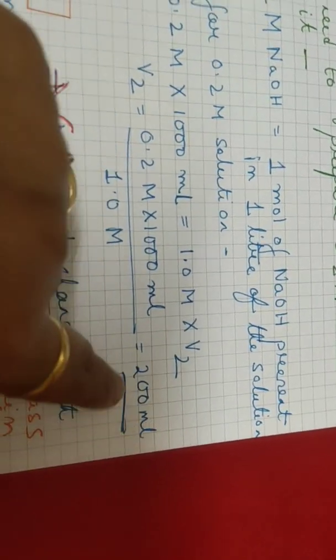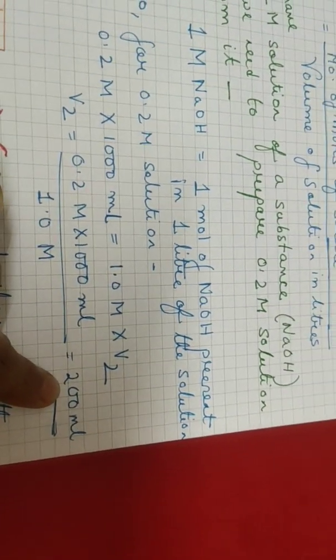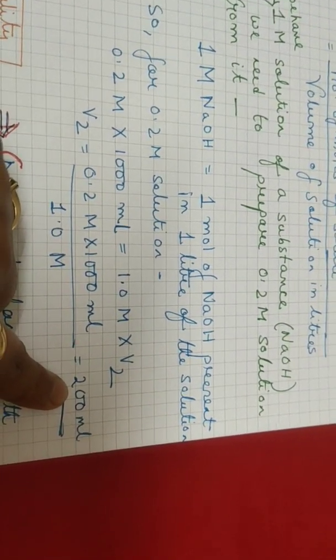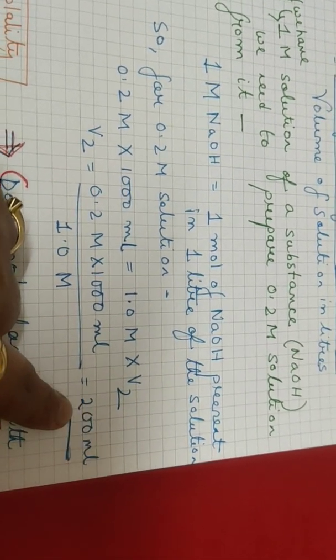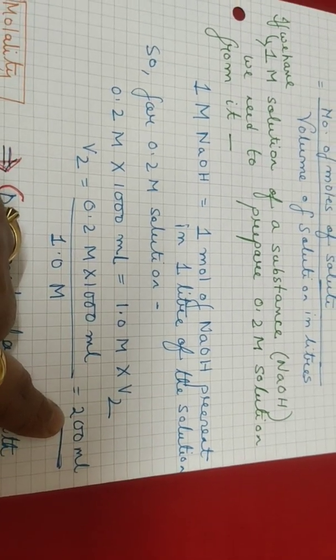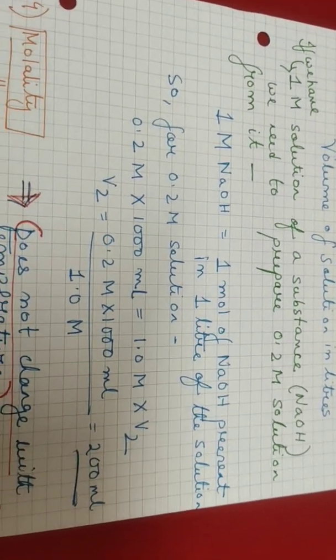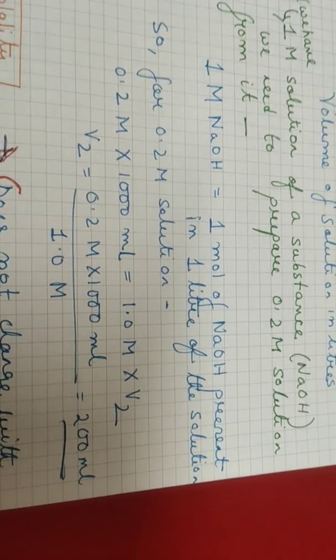So the volume which is required to prepare the 0.2 molar solution from the 1 molar solution of NaOH is 200 ml. So we have to take 200 ml of that 1 molar solution and dilute it till 1000 ml. What we will get is the 0.2 molar solution.